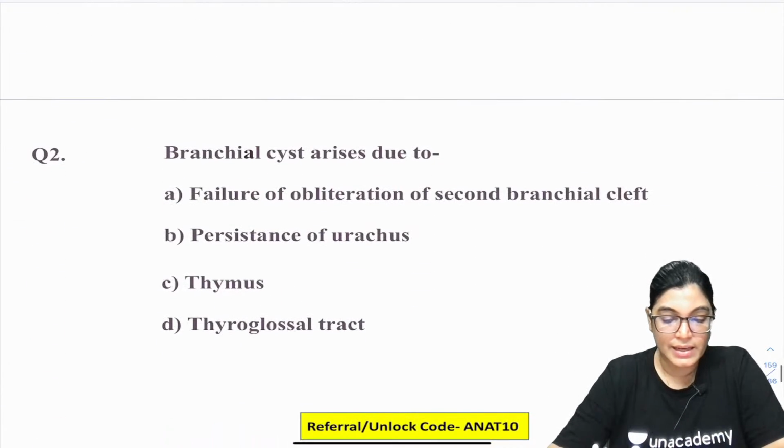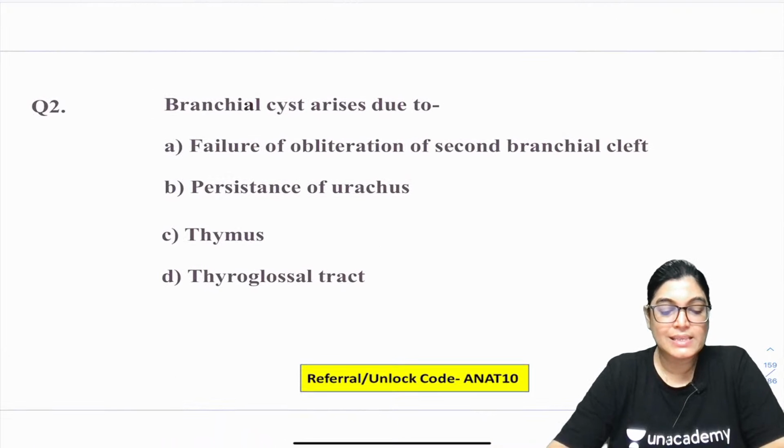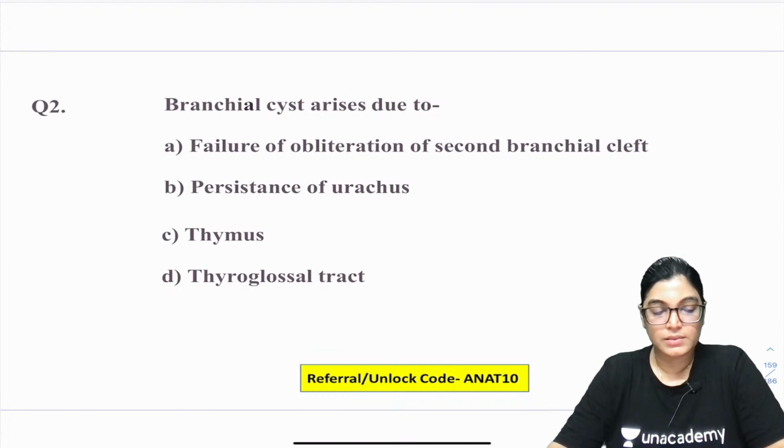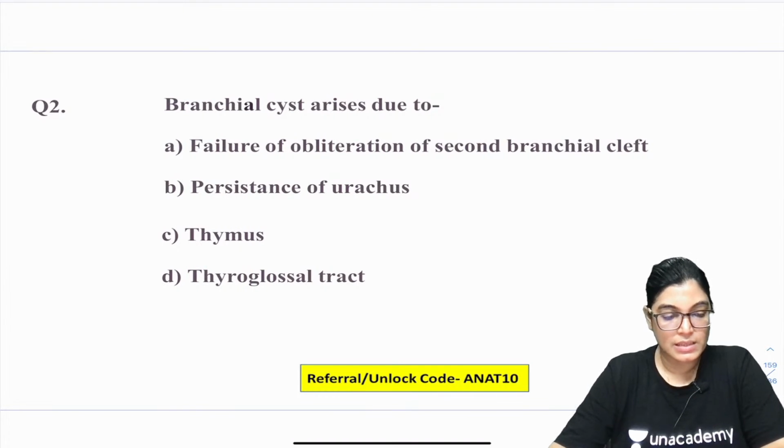Let's start with the second MCQ. Branchial cyst arises due to failure of obliteration of second branchial cleft, persistence of urachus, thymus or thyroglossal tract. So, which according to you is the correct answer? Question number 2, mark the correct answer.